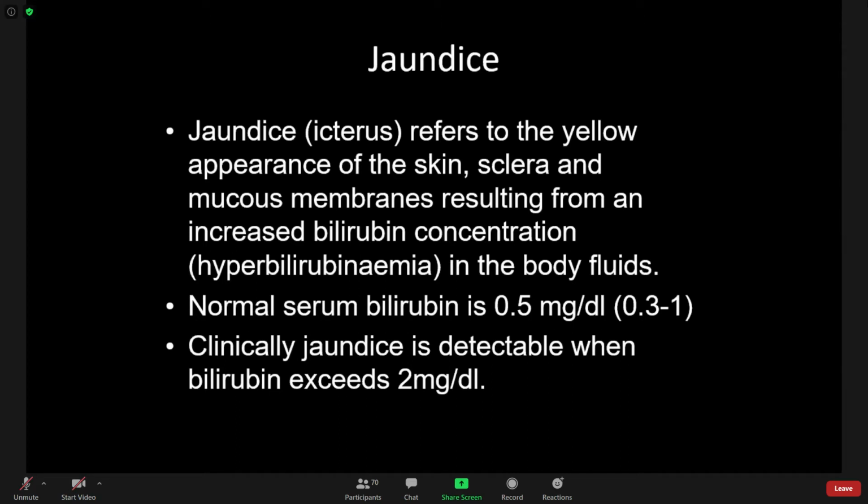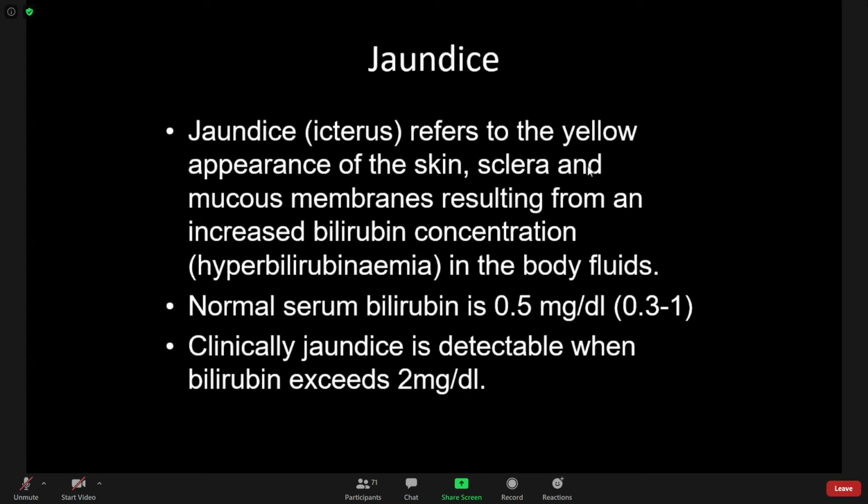To excrete the bilirubin, it must be water soluble, and water soluble bilirubin is the conjugated bilirubin. So the function of the liver is to excrete the bilirubin by conjugating it. Liver cells conjugate it and pour it into the bile canaliculi, and from there it is ultimately poured into the small intestine, that is, the duodenum. Jaundice can be clinically detected when bilirubin exceeds 2 mg per deciliter.